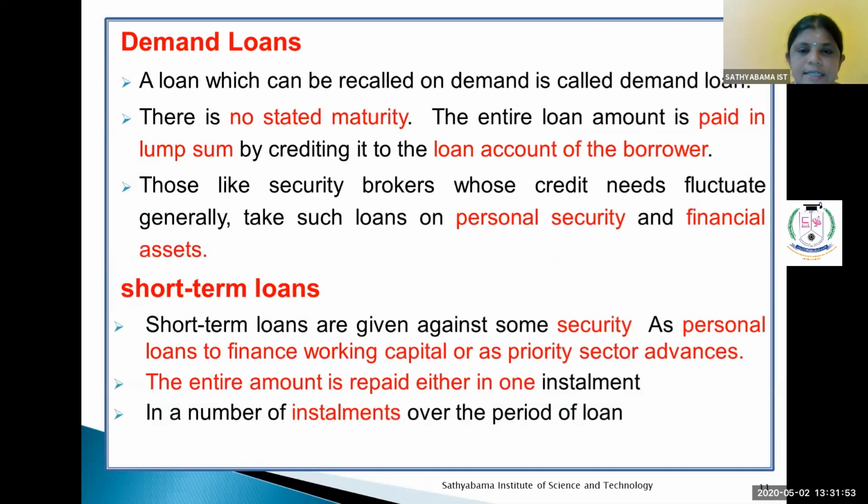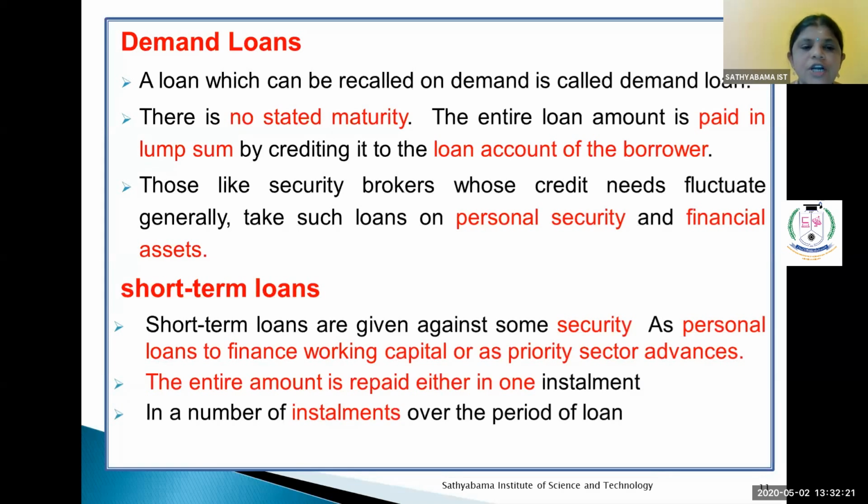The next one is demand loans. A loan which can be recalled on demand is called a demand loan. There is no stated maturity. The entire loan amount is paid in lump sum by crediting it into the loan account of the borrower. Those like security brokers, whose credit needs fluctuate, generally take such loans on a personal security and financial asset.